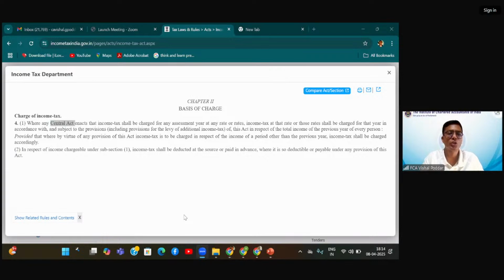Priya, is it a question to me or is it your answer? Anubhav, your answer is very open-ended. You are saying act passed by parliament. Obviously, a central act has to be passed by parliament. You have to name the act. Rehana, very good, beta. Tanu, if you are saying Income Tax Act, then you are already reading the Income Tax Act now. It should have said this Act. If it wanted to say Income Tax Act, it would have said this Act, like it has already referred to it in other places. It will not say central act.